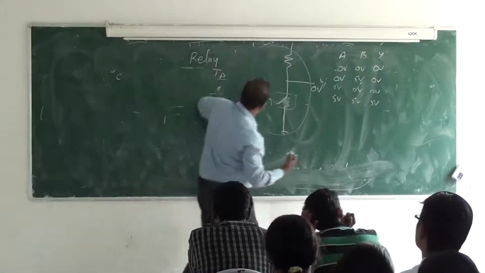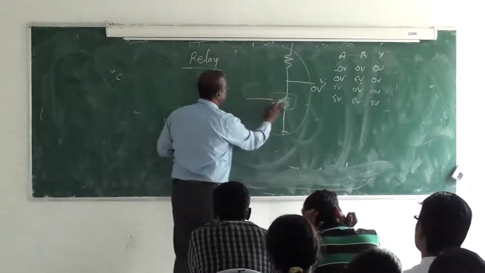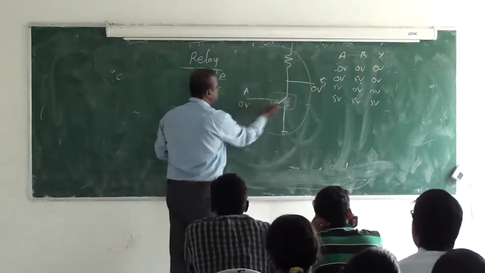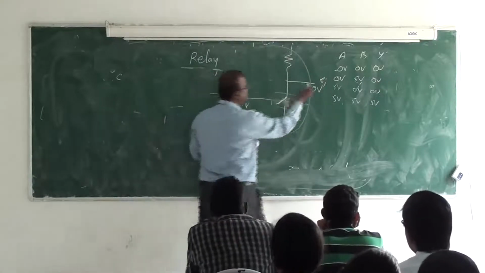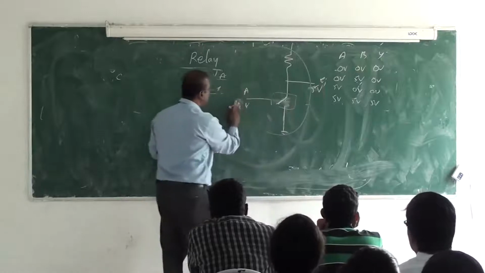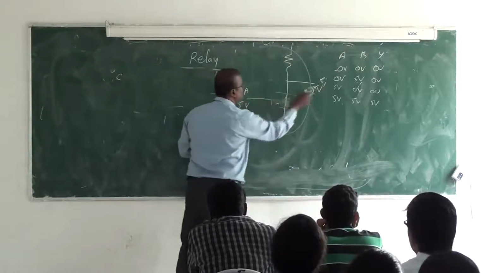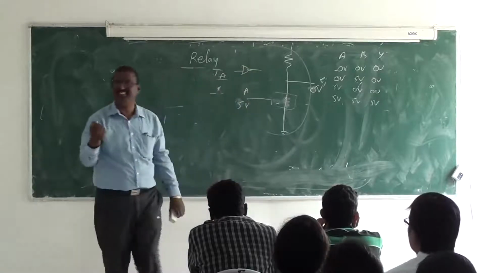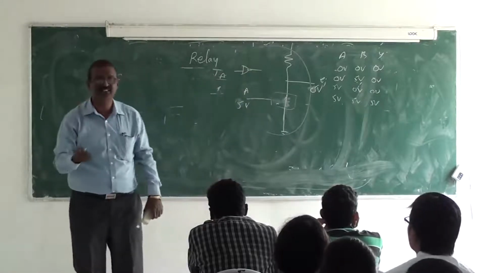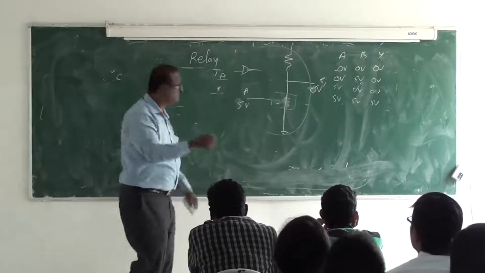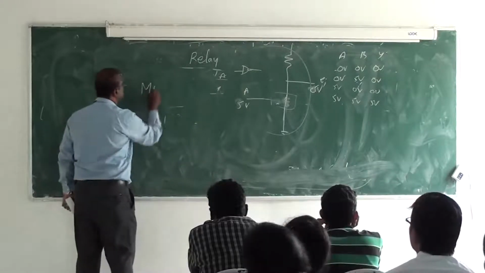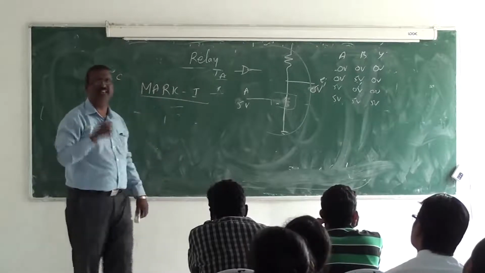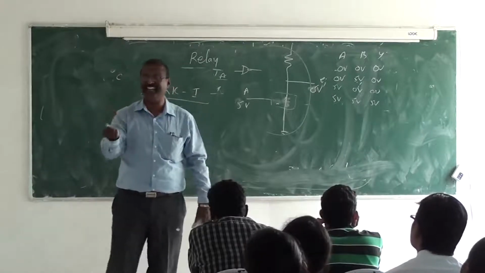Then I remove this, here see, A and Y. When A is 0 volt, what happens? This is going to be off. I get here 5 volt. When A is 5 volt, this is going to be on, I get here 0 volt. So I realized the 3 functions using these relays. This is the first electrical computer called Mark 1, invented by IBM in the 1930s, called the first electrical computer.